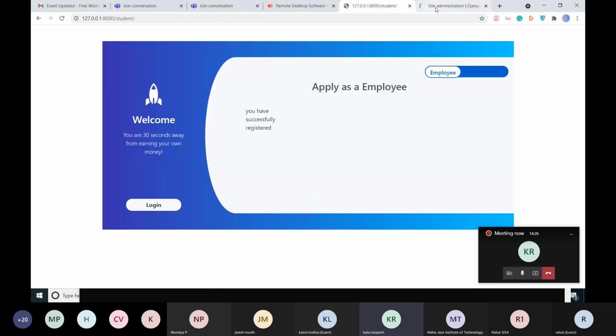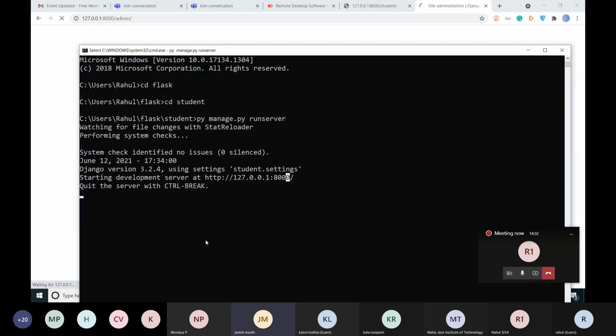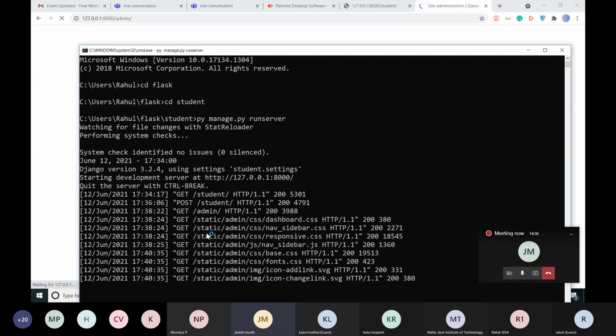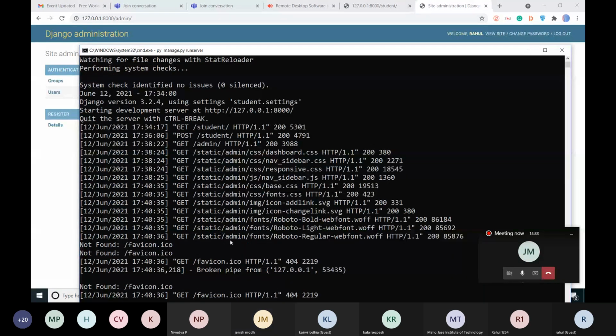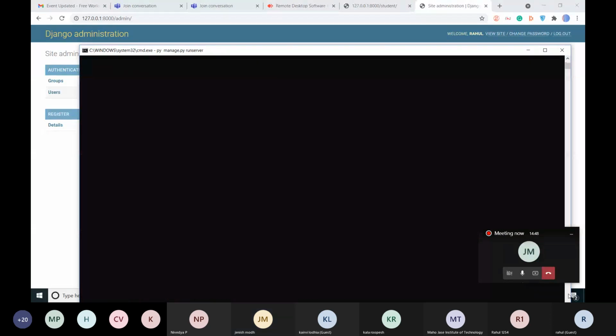It's taking too much time. So Control C this and do it again. Okay, fine. Just run it, run server, then refresh and it will run. Yeah, I'm doing that.